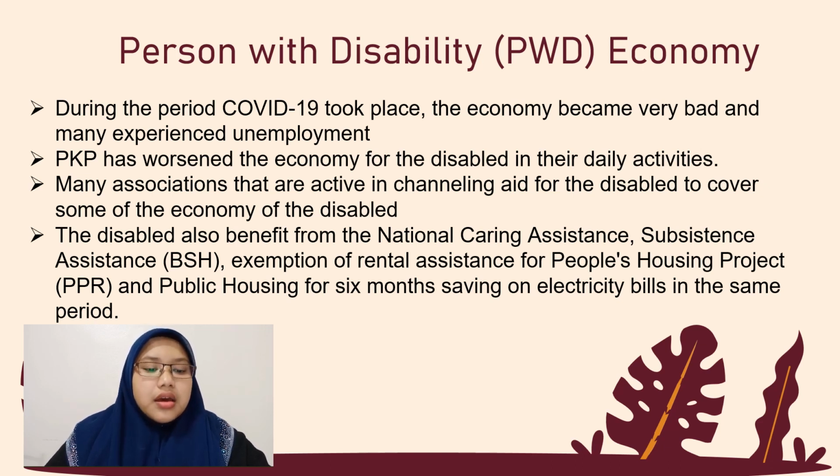However, there are a handful of people who are concerned about this group and began to channel aid for disabled. Many associations that are active in channeling aid for disabled to cover some of the economy for disabled. For example, the disabled receive assistance from the Prihatin Raya Economy Stimulus Package, Prihatin. The assistance is allocated to 25 million in the form of food aid, health items and shelter for disabled in shelter.